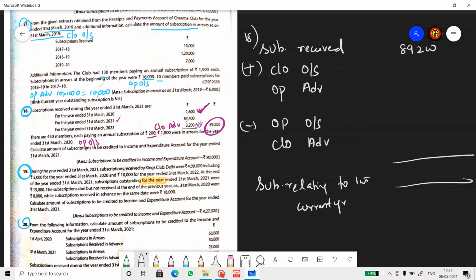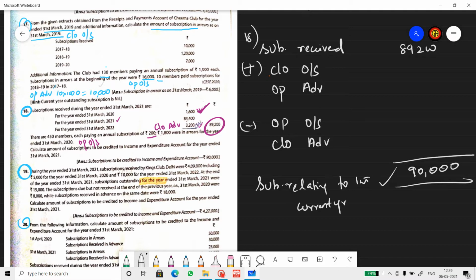There are 450 members and each pays 200 rupees as subscription. So that means whenever the question talks about the number of members and subscription per member, subscription relating to the current year will be 450 into 200. That is number of members into subscription per member. So that works out to 90,000 rupees. So we found what they want us to find actually.